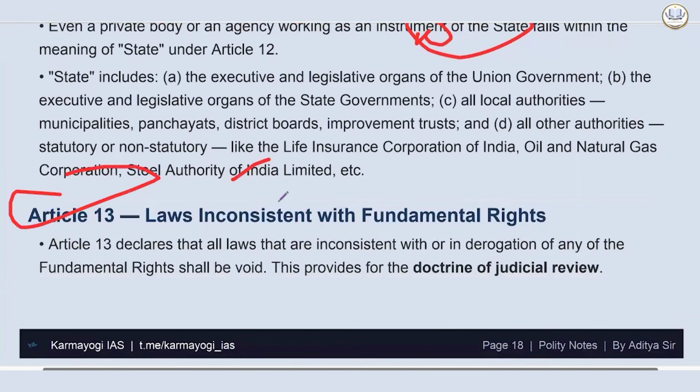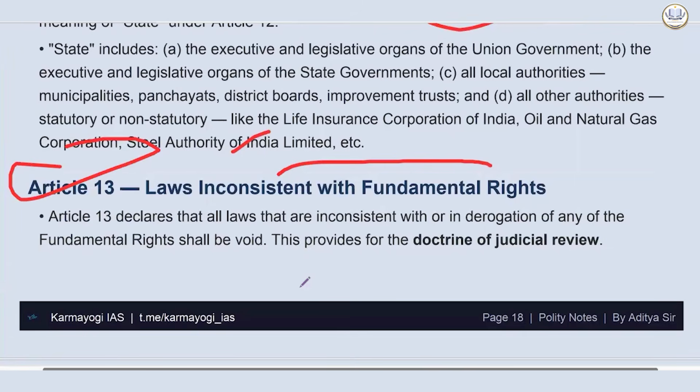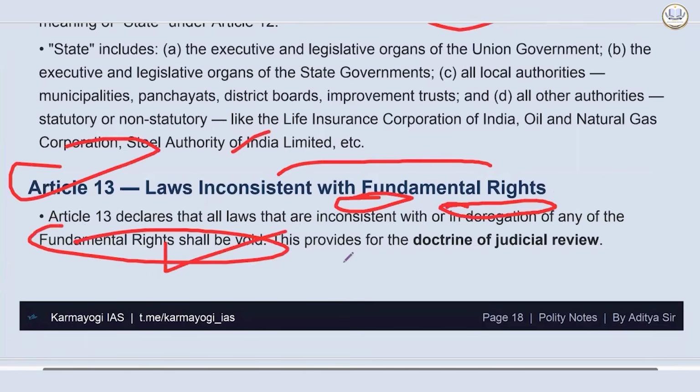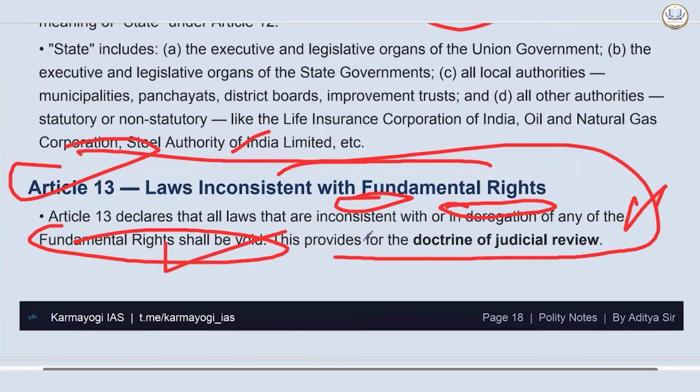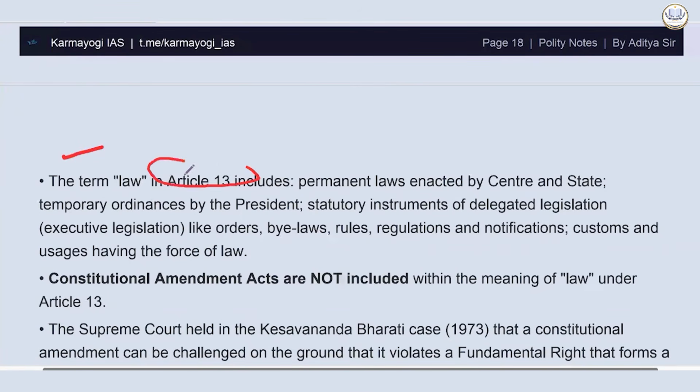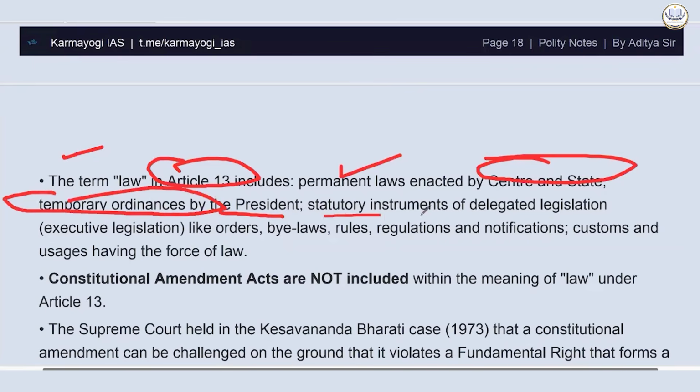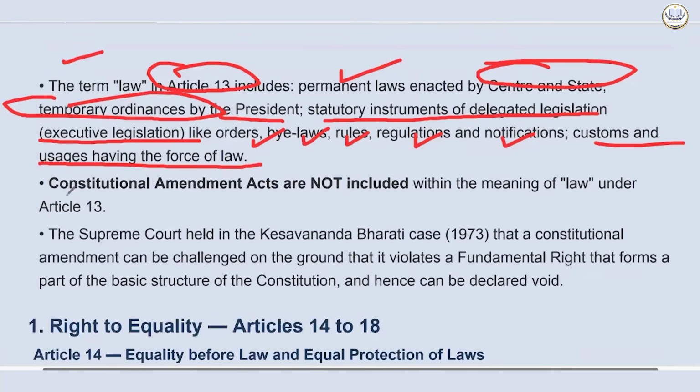Then Article 13, laws inconsistent with fundamental rights. Article 13 declares that all laws that are inconsistent with or in derogation of any of the fundamental rights shall be void. This provides for the doctrine of judicial review. The term law in Article 13 includes permanent laws enacted by the center and state, temporary ordinances by the president, statutory instruments of delegated legislation, executive legislations like orders, bylaws, rules, regulations, and notifications, and customs and usage having the force of law.